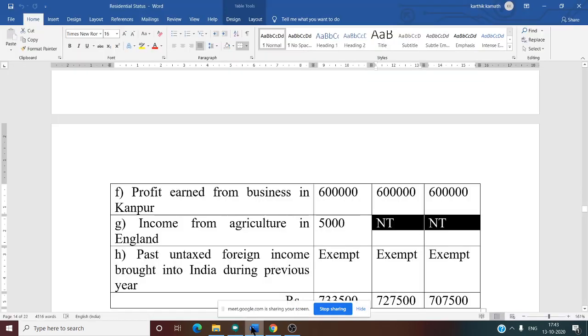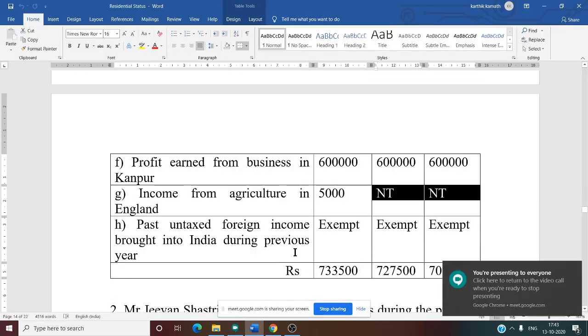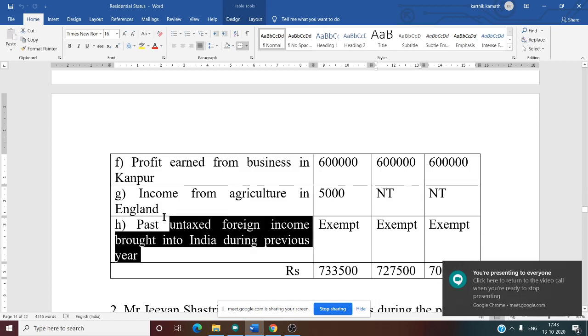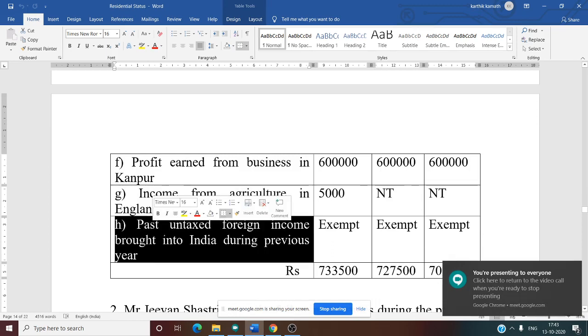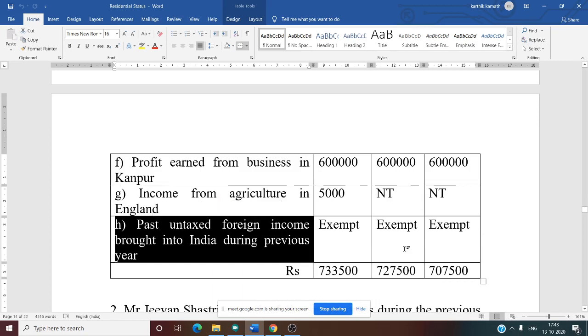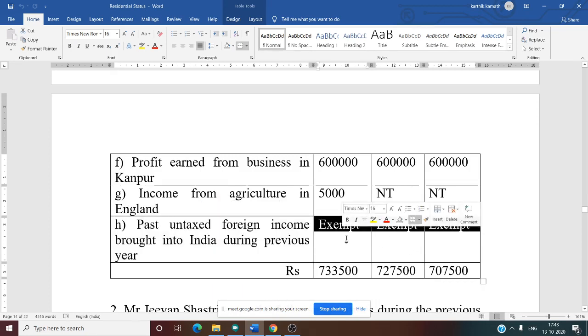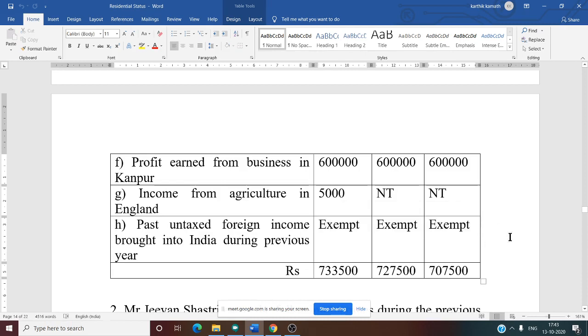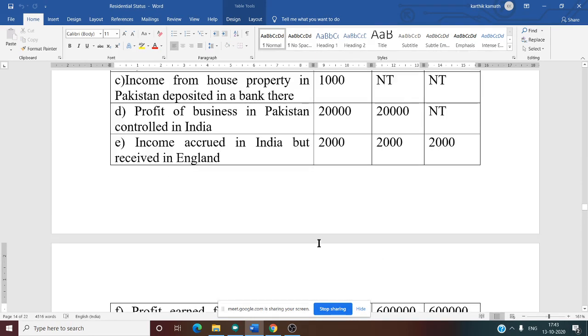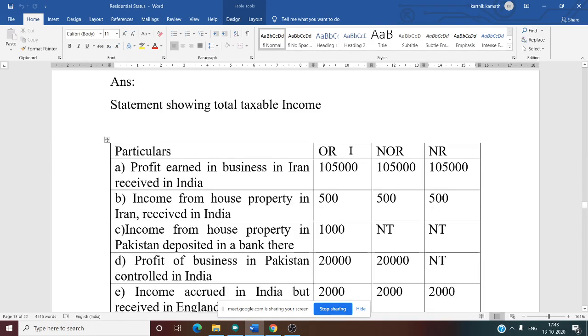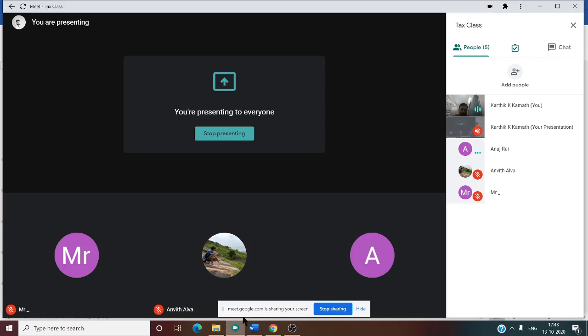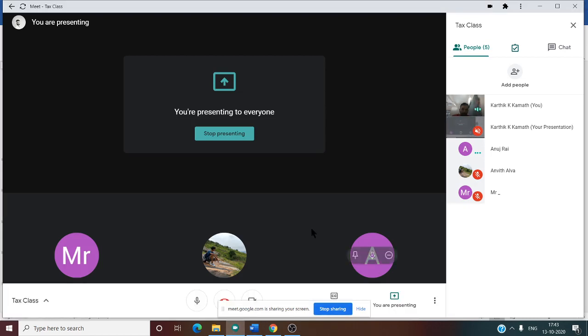Yes, sir. Yes. So now the last thing is past untaxed foreign income brought to India in the previous year. Exempt. That is the fifth condition. If there is any income that is not taxable, it is exempt for all three. After doing all the calculation, you need to make the total of all three columns, the total of OR, the total of NOR, the total of NR. Now can you tell me whose tax liability is more?